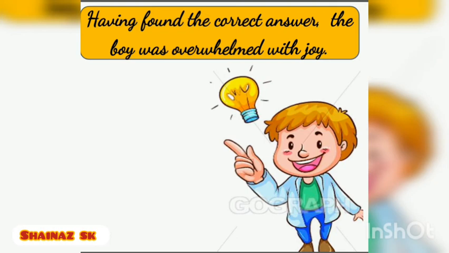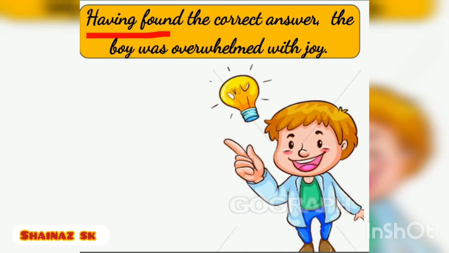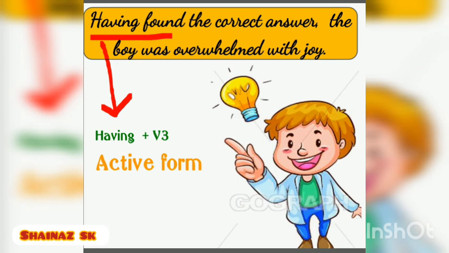So as we have learned, perfect participle denotes the completed action. So here, having found the correct answer, it shows the completed action. So it is showing that after finding the correct answer, the boy was overwhelmed with joy. It is showing the next action. And having found is in the form of having plus V3, that is in the active form.